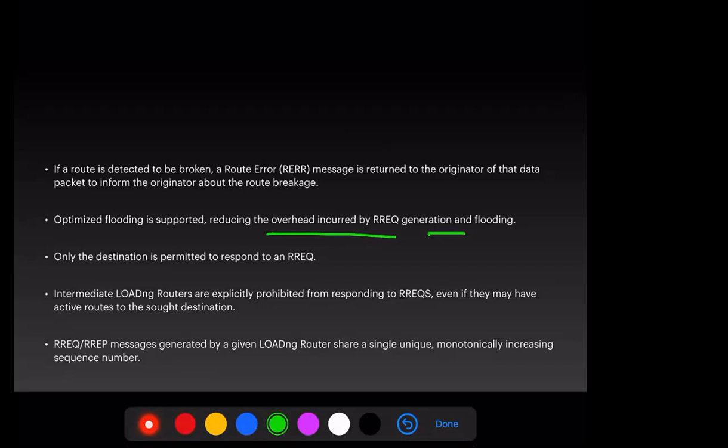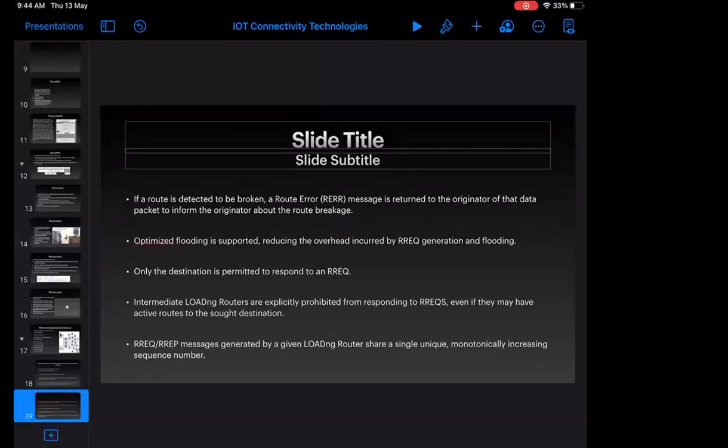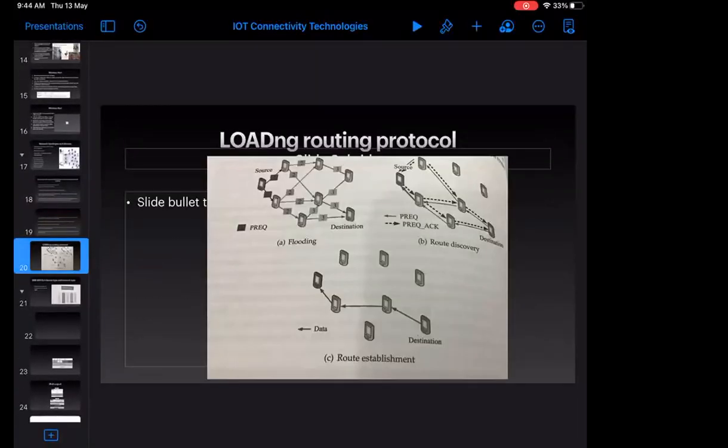Okay, and only the destination is permitted to respond to the route request message. Intermediate LOADng routers are explicitly prohibited from responding to it. Means that from source to destination, I am sending the route request messages. Now the destination will come to know, okay, I am the destination, and I will send the route reply message. But whatever nodes are in between, they are prohibited from sending any route reply message. They are not authorized to send one. Okay, so now going to an example, it will become much clearer to you.